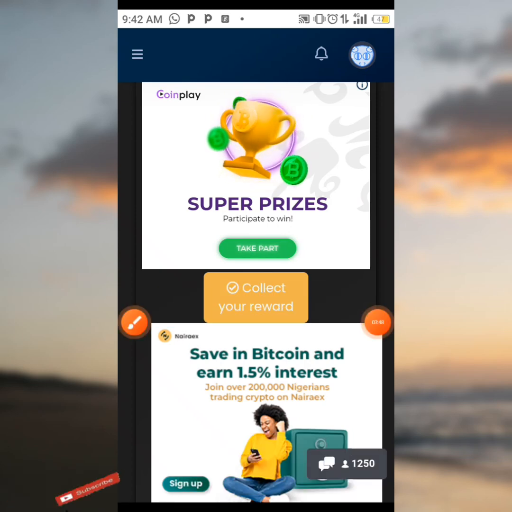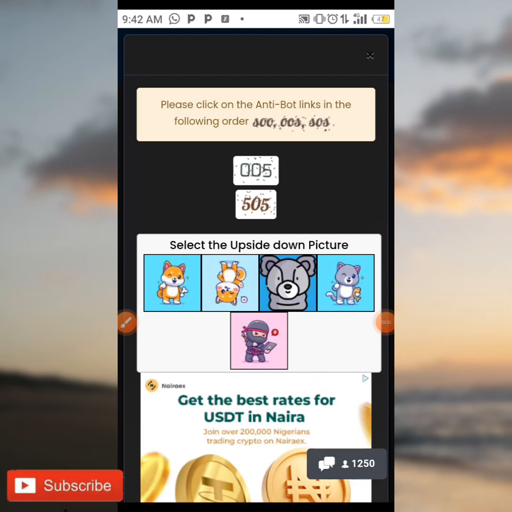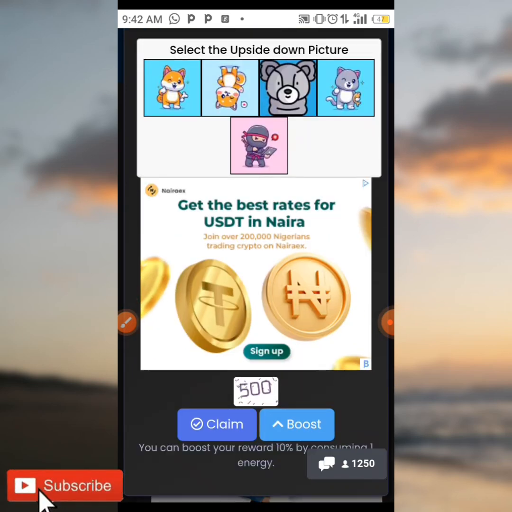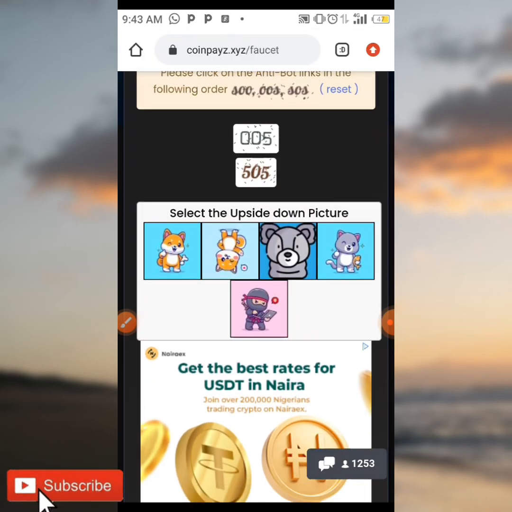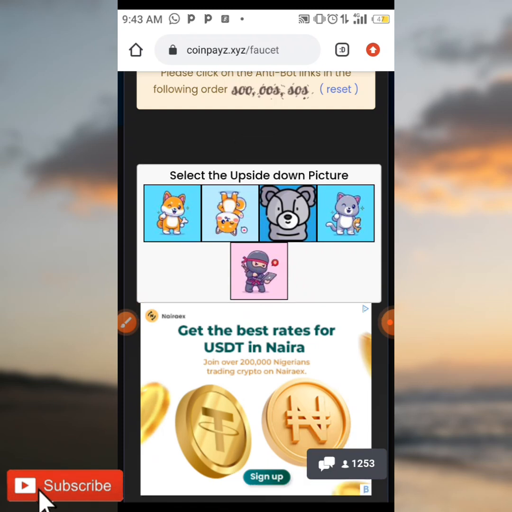Tap on collect reward, and your reward is going to be allocated to you after this antibot link. After clicking on the antibot link in the following order, which is this and this, you select the upside down picture, which is this.